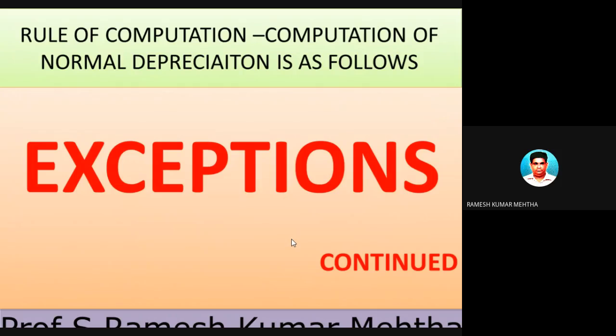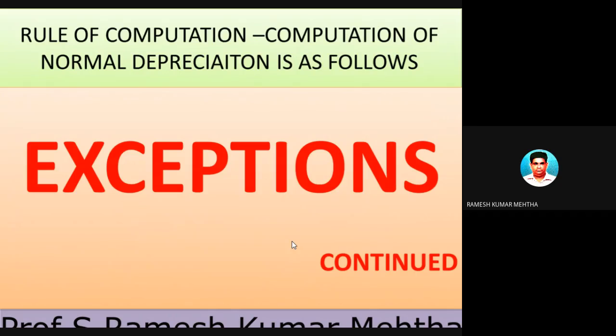However, now we are going to talk about the most important point as far as depreciation is concerned, where there are certain exceptions. These exceptions are very, very important. Please pay attention. There are 5 exceptions, and all these 5 exceptions I am going to discuss, where depreciation has some exception as far as the claim is concerned.